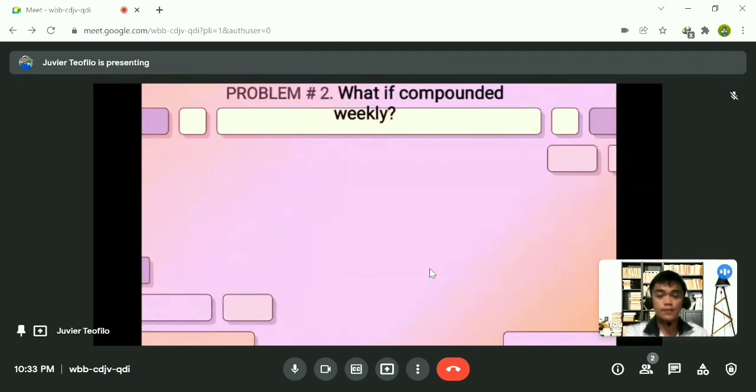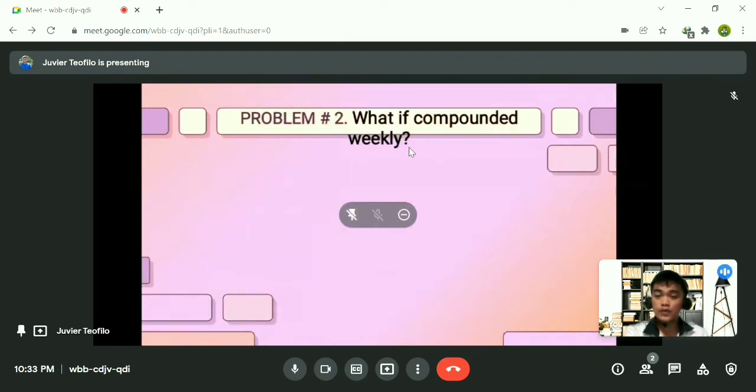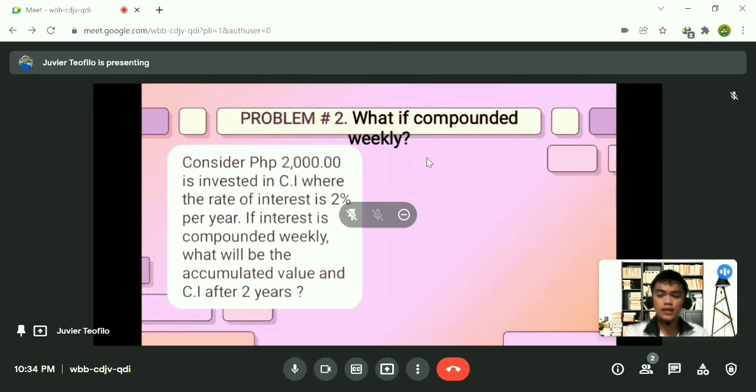Okay, the second problem is what if compounded weekly? If compounded weekly, our n there is 52. So let's have the problem. Let me read this to you. Consider 2,000 is invested in compound interest where the rate of interest is 2% per year.